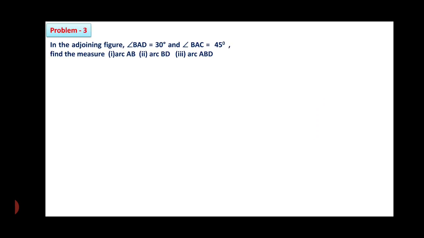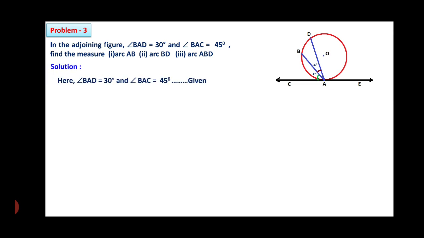Now, let us see one more problem. In the adjoining figure, angle BAD is 30 degrees and angle BAC is 45. Find the measure of arc AB, arc BD and arc ABD. Friends, this may be for 3 marks. Here angle BAD is equal to 30 and BAC is 45, that is given, which is shown in the figure.